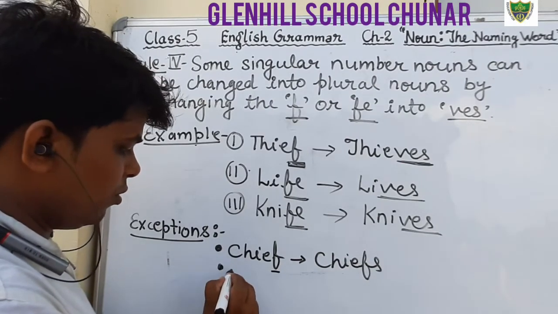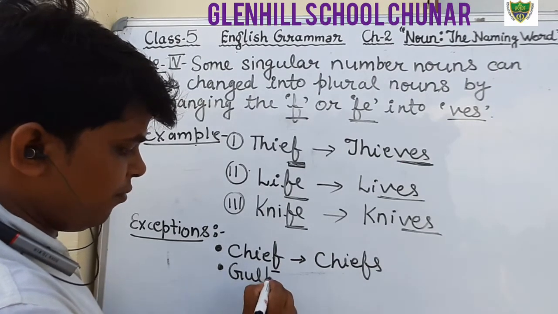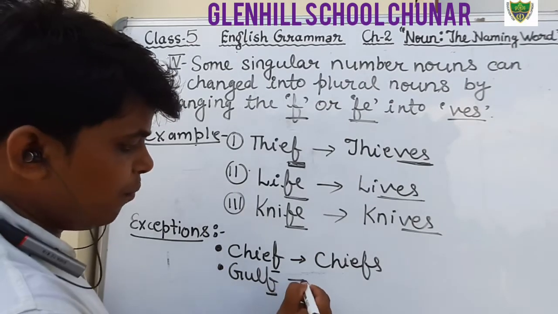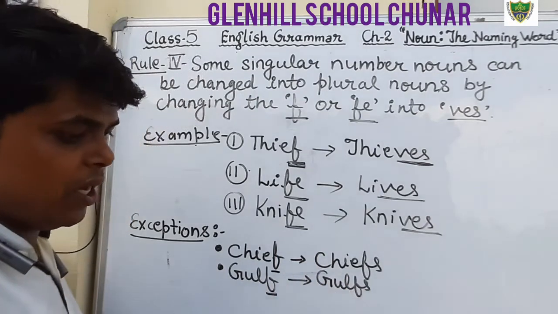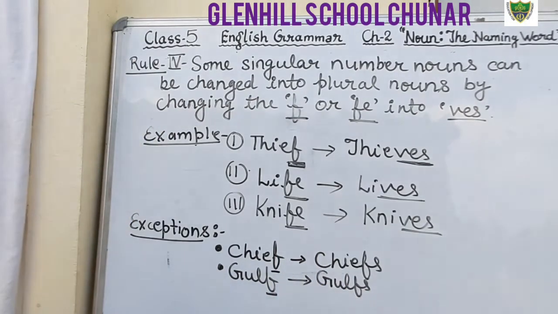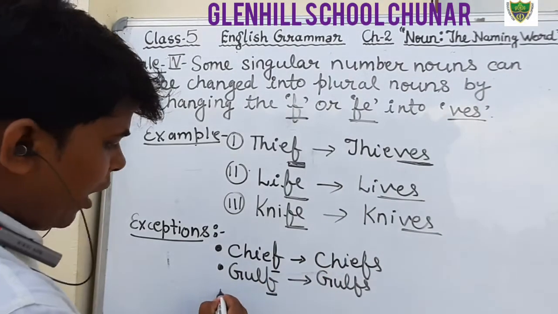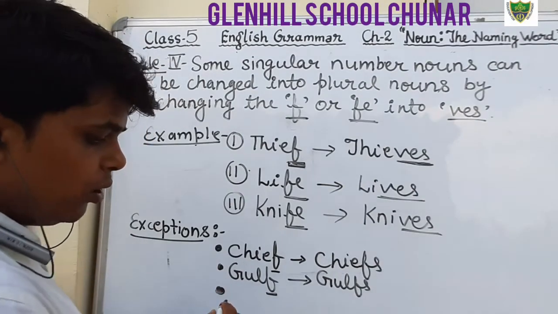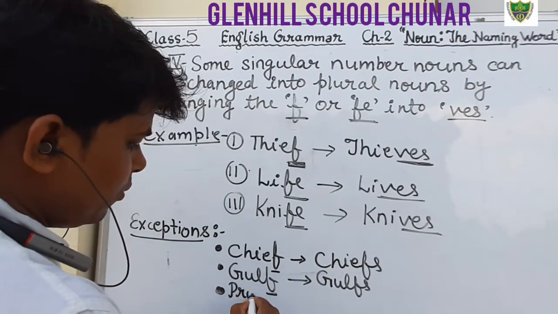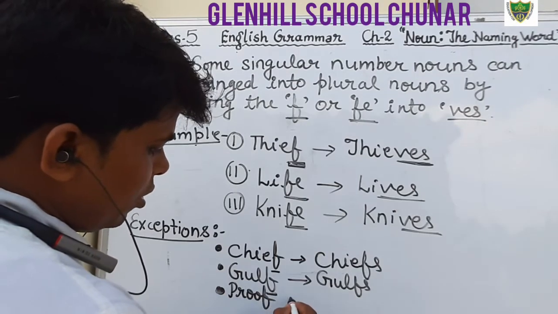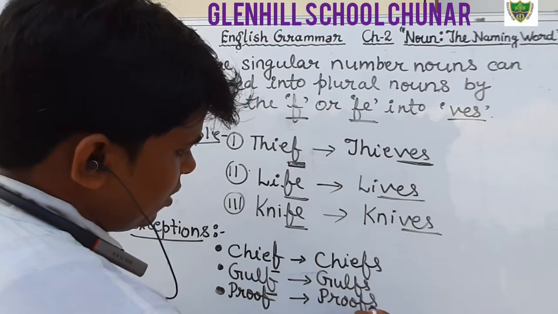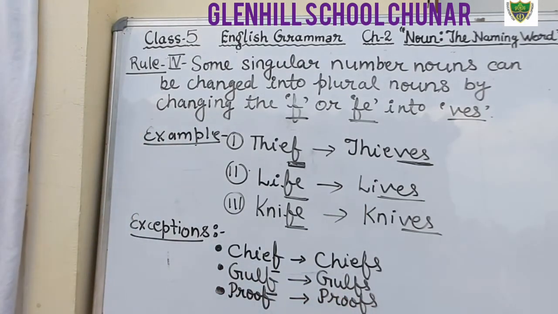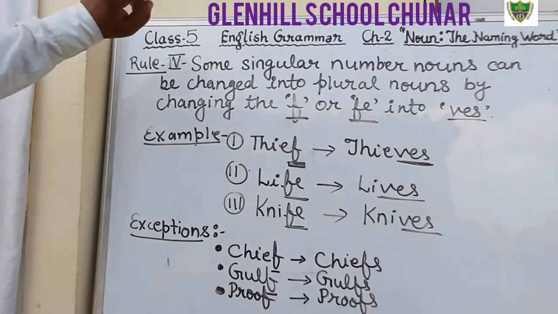Gulf, G-U-L-F. It also ends with F, but while making the plural, we will add only S. Okay, students, you just write down the exceptions. You have to learn the exceptional words. Okay, one more word, and for making the plural we will add only S here. That is proofs.